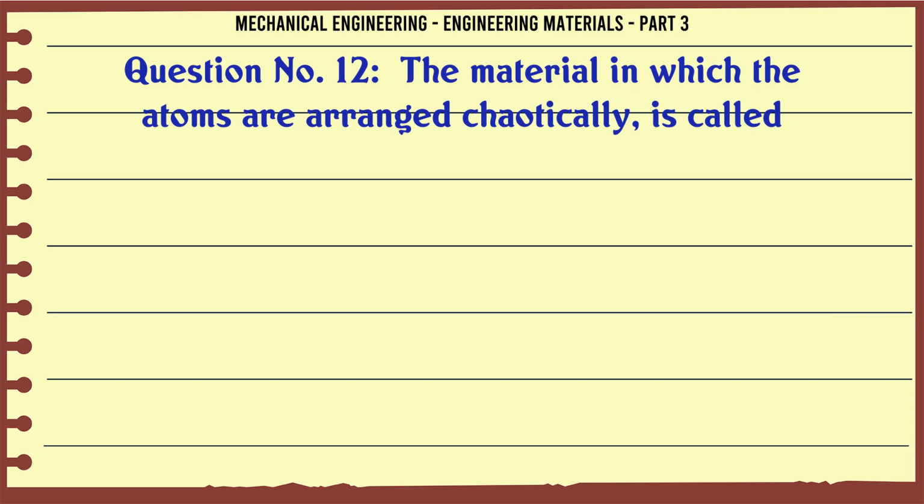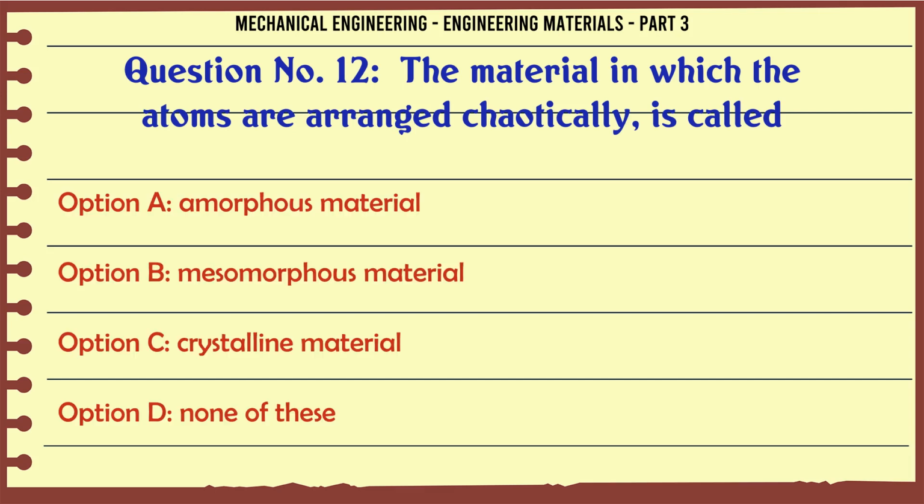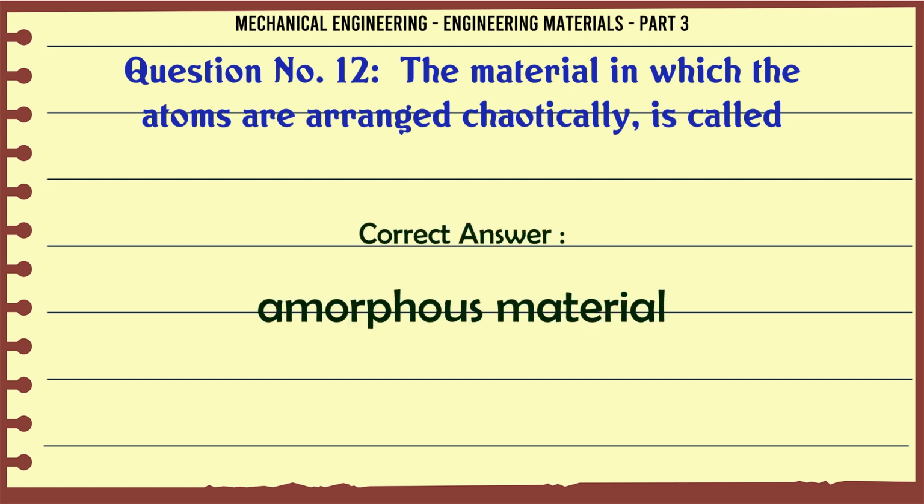The material in which the atoms are arranged chaotically is called: A. Amorphous material. B. Mesomorphous material. C. Crystalline material. D. None of these. The correct answer is amorphous material.